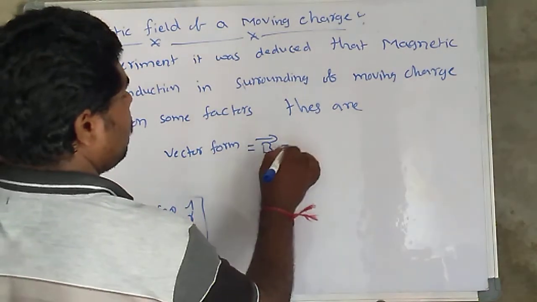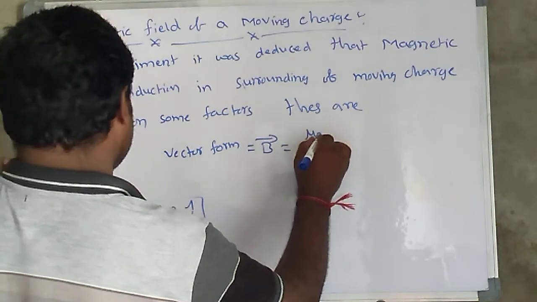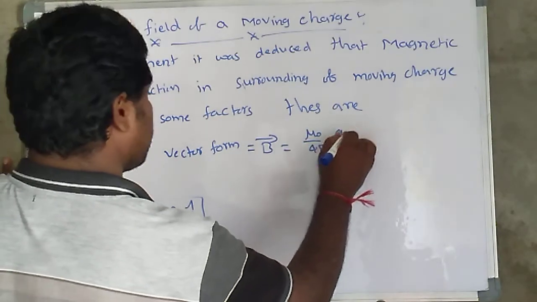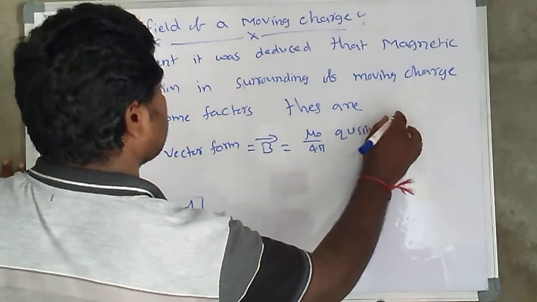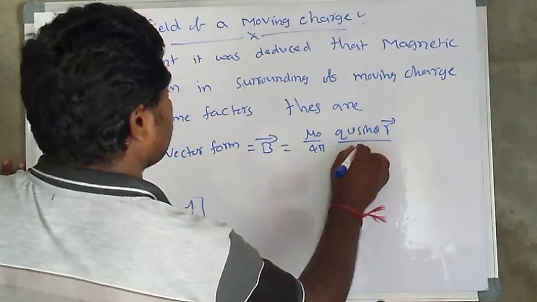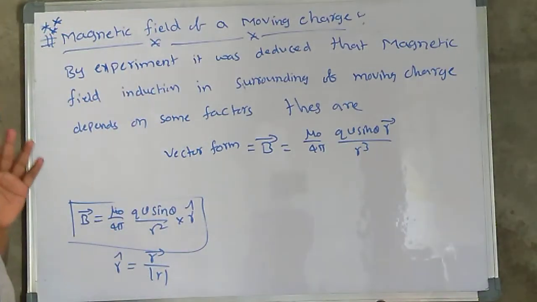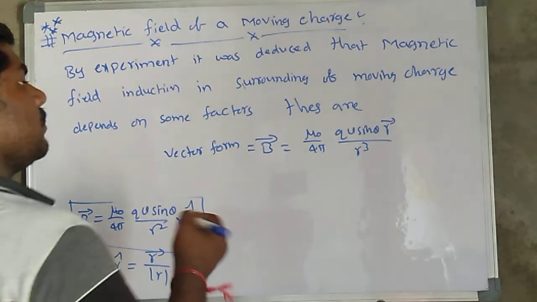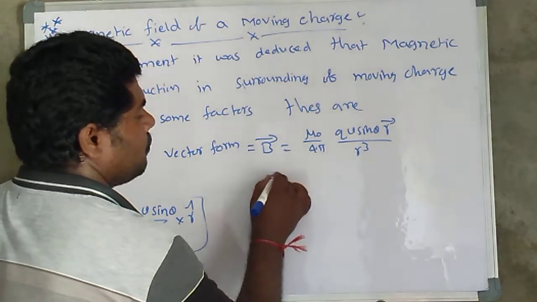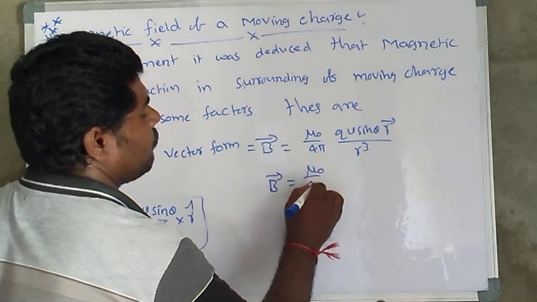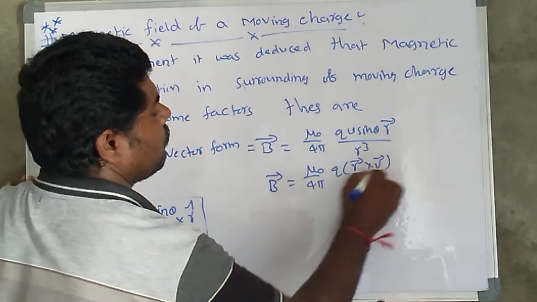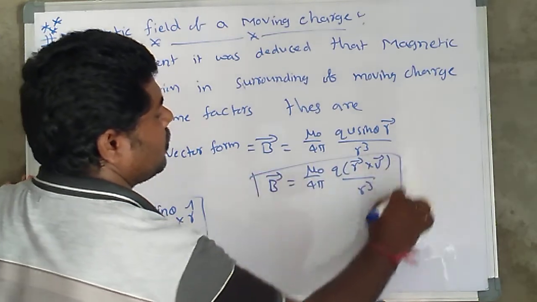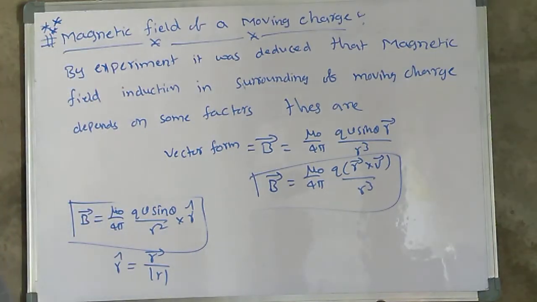B bar is equal to mu naught by 4 pi, q v sin theta into r bar divided by r cube. So here there is a cross factor, where q is a scalar and v is a vector, and B bar is equal to mu naught by 4 pi, q into v cross r divided by r cube. This is the vector form.